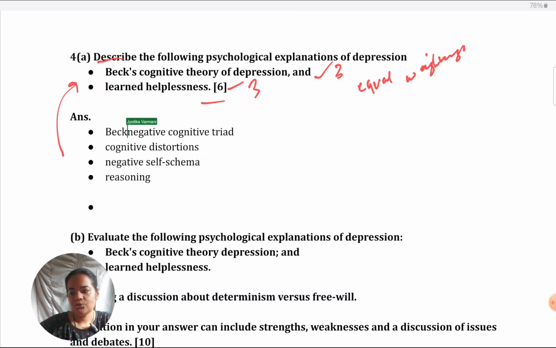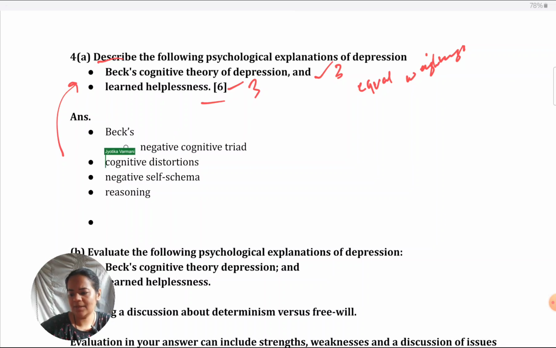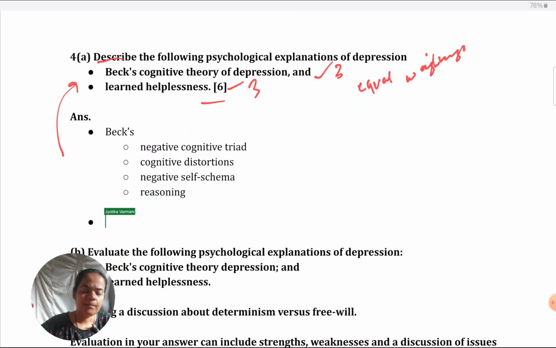Many students ask me, should we write an outline before answering the question? Yes, you can do that in the paper. Just with your pencil or pen, you could just write outline, jot down, and then you can start writing the full answer. That's good. But nothing can override practice. You need to practice these type of answers. It should not be during the paper first time you're thinking about how to write a 6 marker. That strategy is bound to fail.